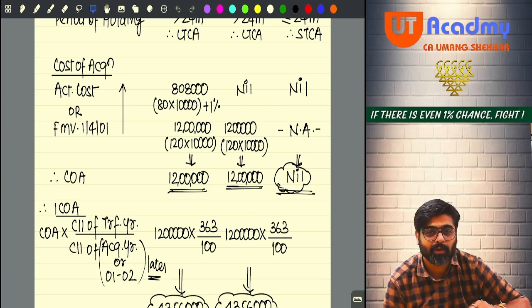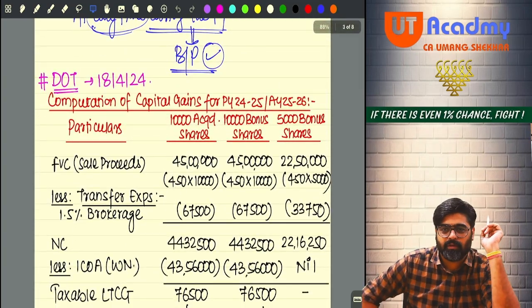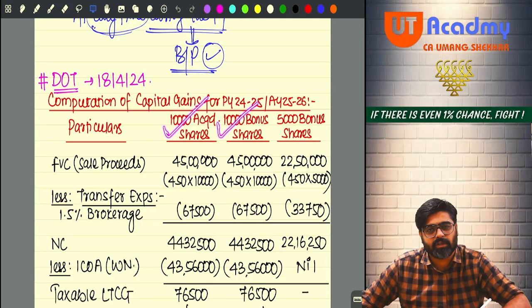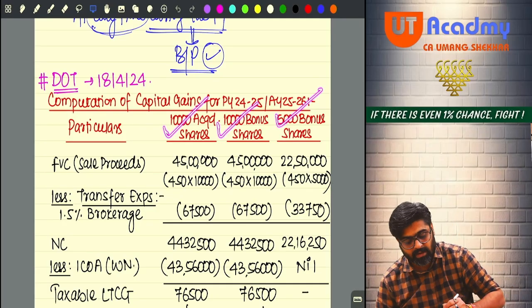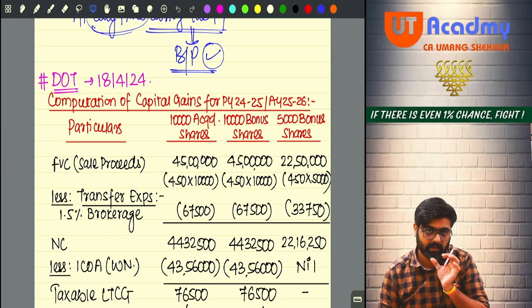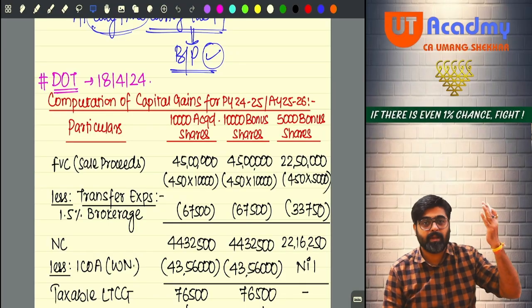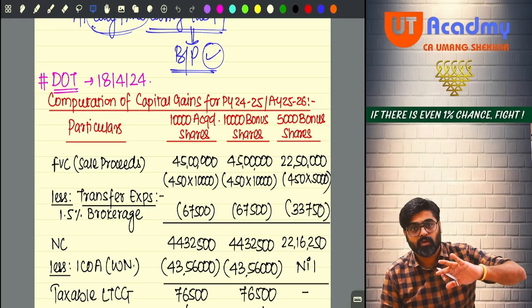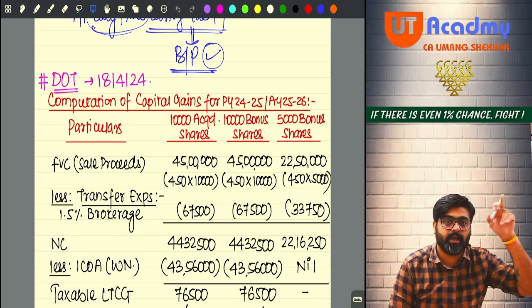Now we are going to do the calculations. All the lots are separate assets: 10,000 shares, 5,000 shares. What is the full value of consideration? In the bracket only we are writing sale proceeds. Always have the habit to write in the bracket what amount you are taking as full value of consideration, because sometimes you will have to take a specific amount as per a specific section to be taken as FVC.